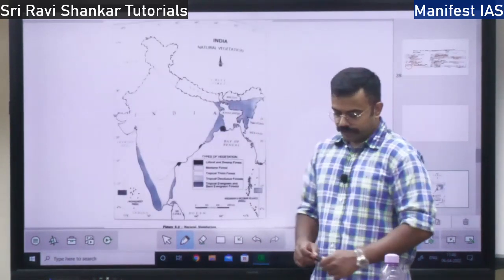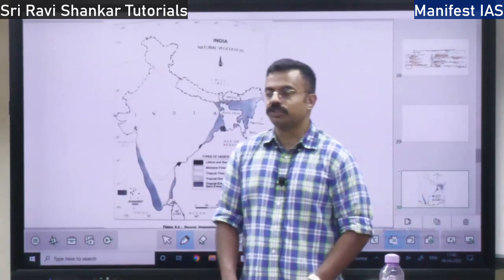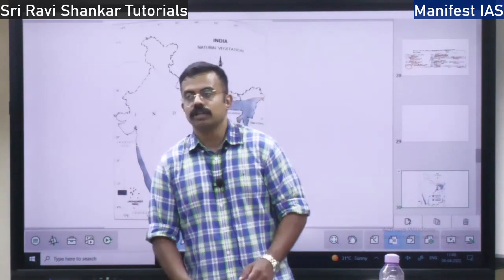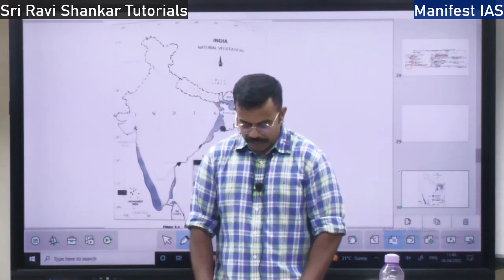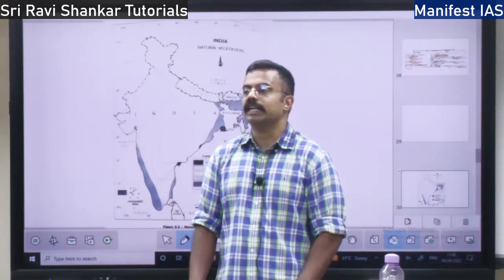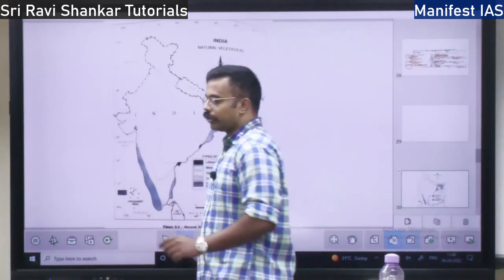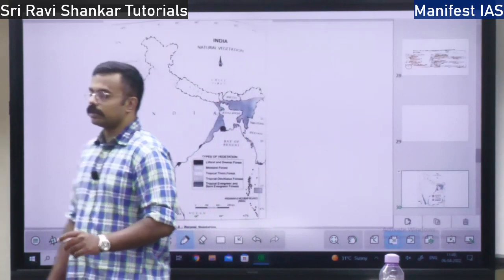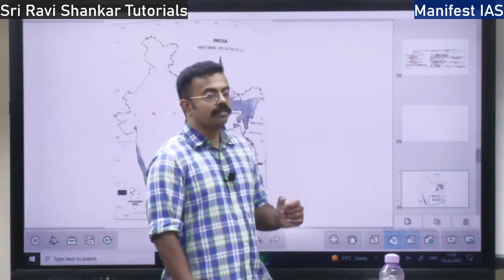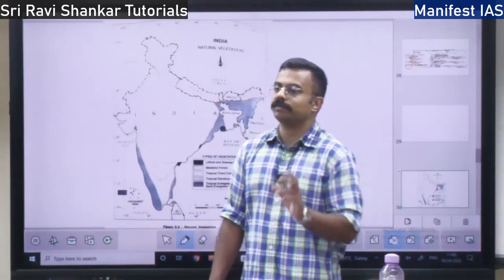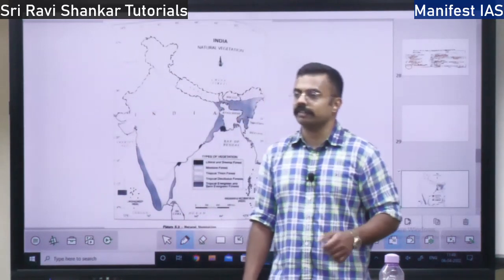Natural vegetation of India. So what is natural vegetation? First we will look into the definition of natural vegetation. Natural vegetation means a plant community which is left undisturbed. You can plant and grow plants in your garden as well, but how is natural vegetation different from garden vegetation or botanical vegetation?